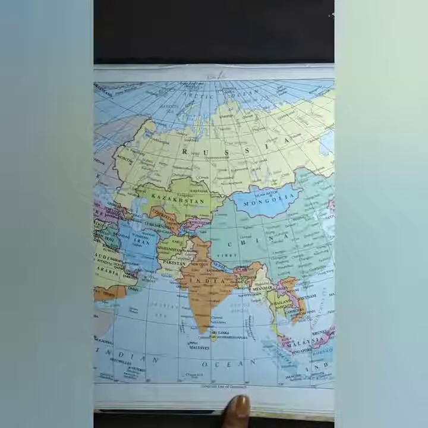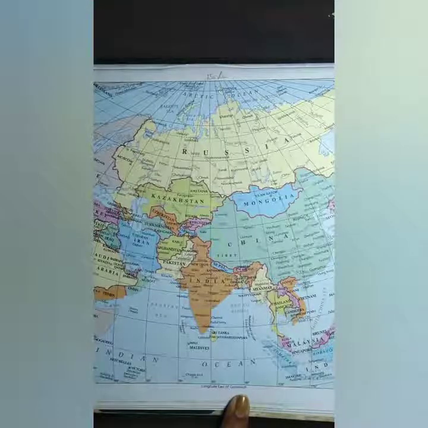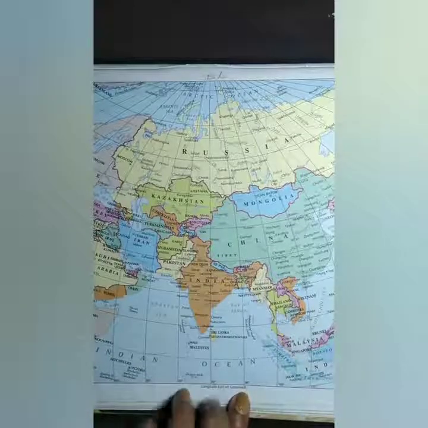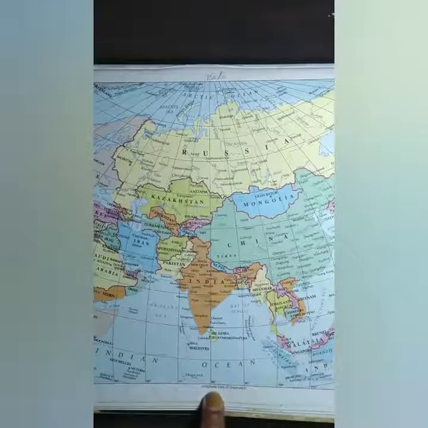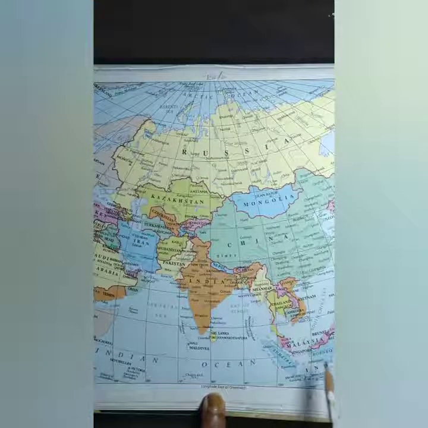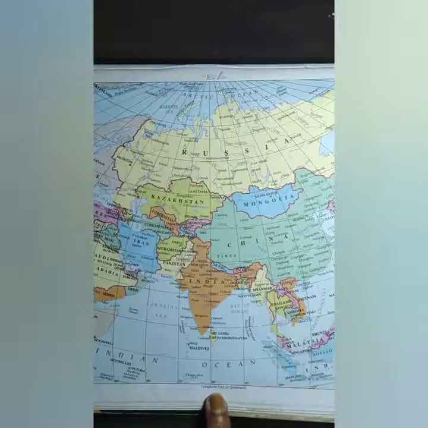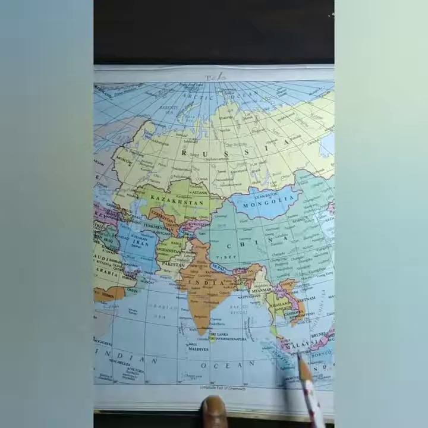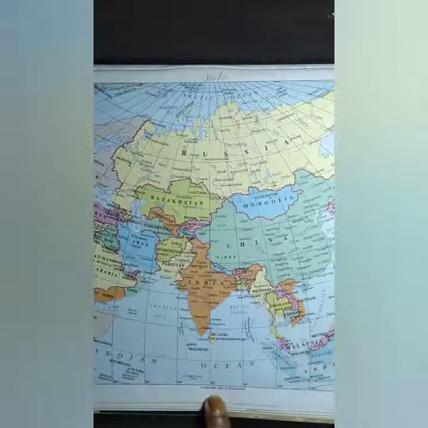Now, what are the characteristics of the equatorial type of climate? We know that the equatorial regions receive the vertical rays of the sun throughout the year, and as a result the temperatures remain high in this region throughout the year. The temperature ranges between 25 to 35 degrees Celsius.